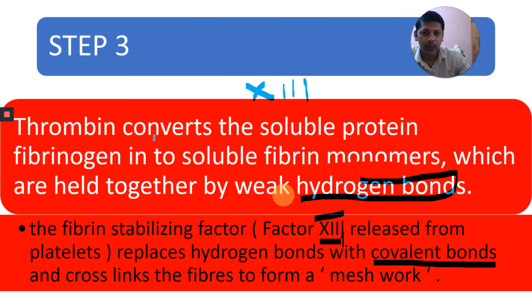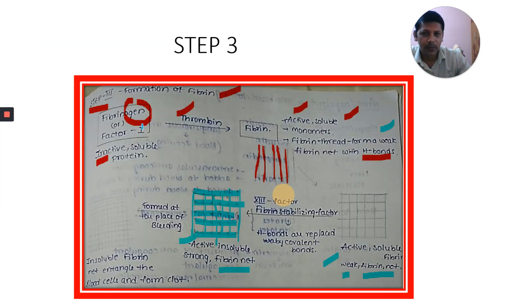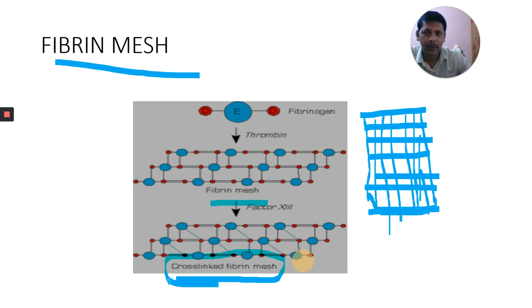And step 3, thrombin converts the soluble protein fibrinogen to fibrin. You can observe here fibrinogen is converted to fibrin, active soluble monomers. Those weak hydrogen bonds are replaced with covalent bonds. Finally, what is formed is an insoluble fibrin network, which entangles the blood cells and forms the clot.